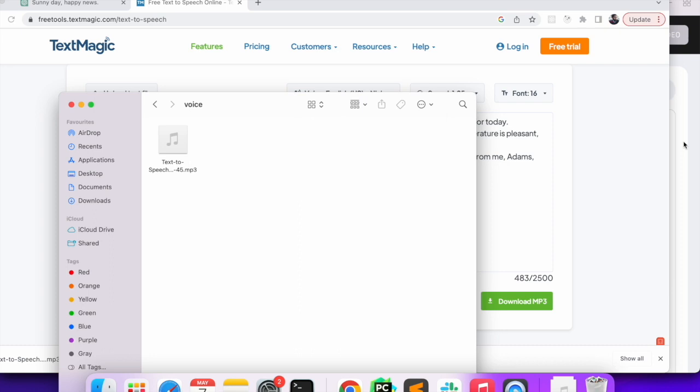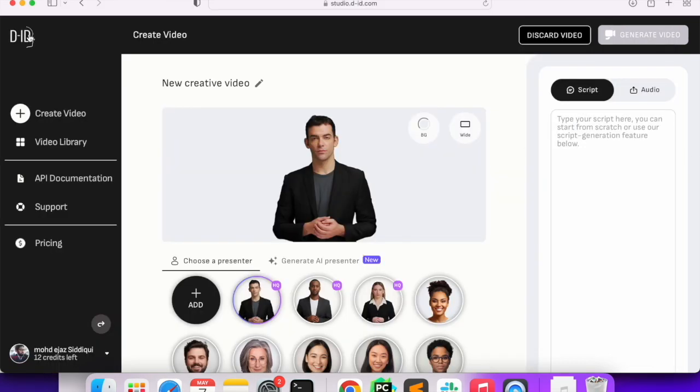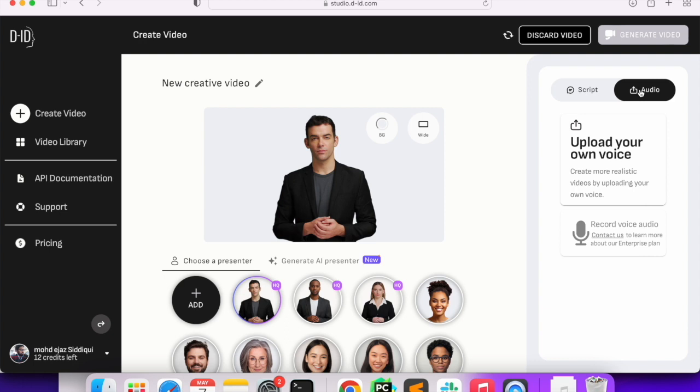So our audio is downloaded. The next part is we have the audio. We need to put this audio to an avatar, and there are actually again many AI applications we can Google and find on the web, which will convert images to video. We just have to give a script, like over here you can see we have a script, or we can just upload an audio.